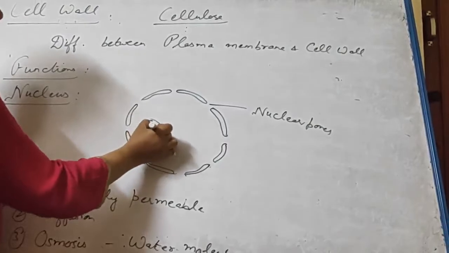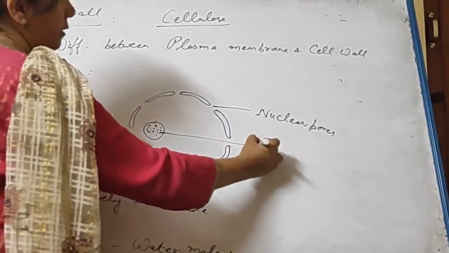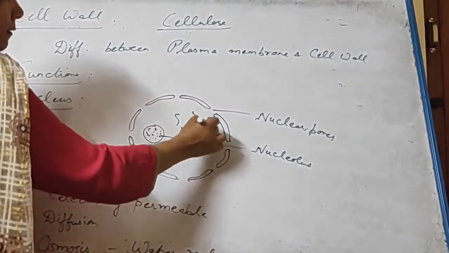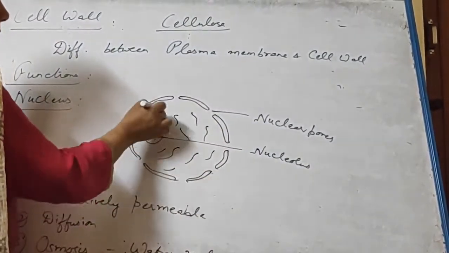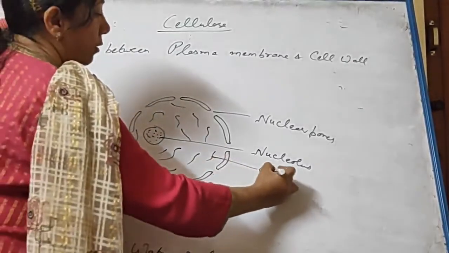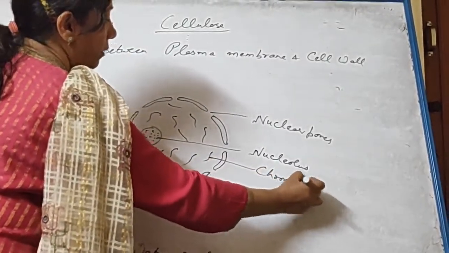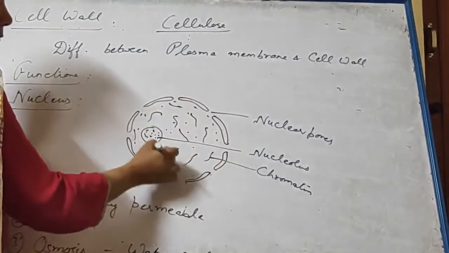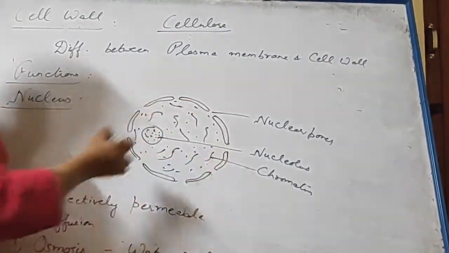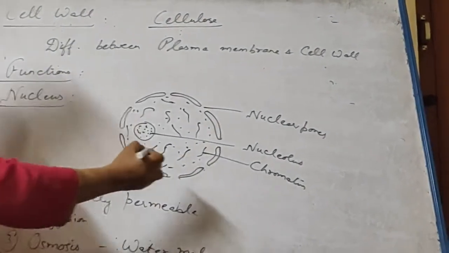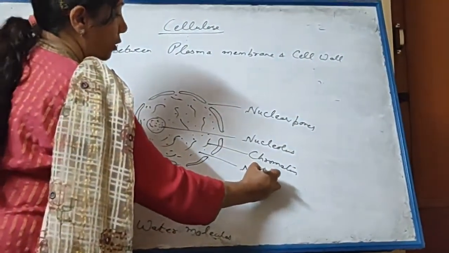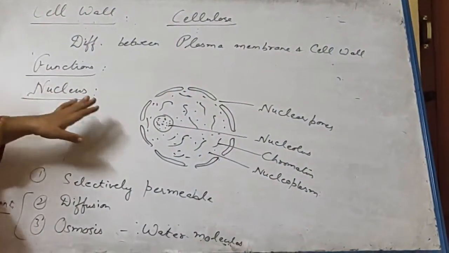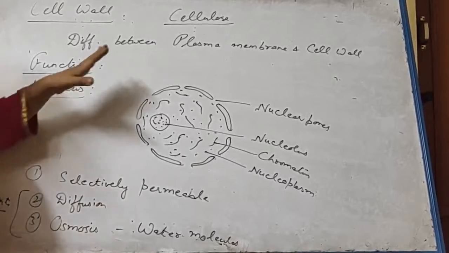Inside it has nucleolus and these thread-like structures called chromatin. Then all the liquid material present inside the nucleus is called nucleoplasm. We will discuss the functions of all these parts one by one.